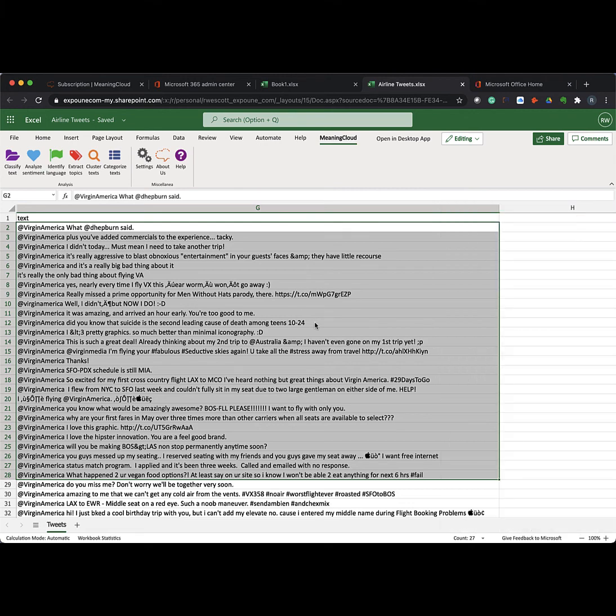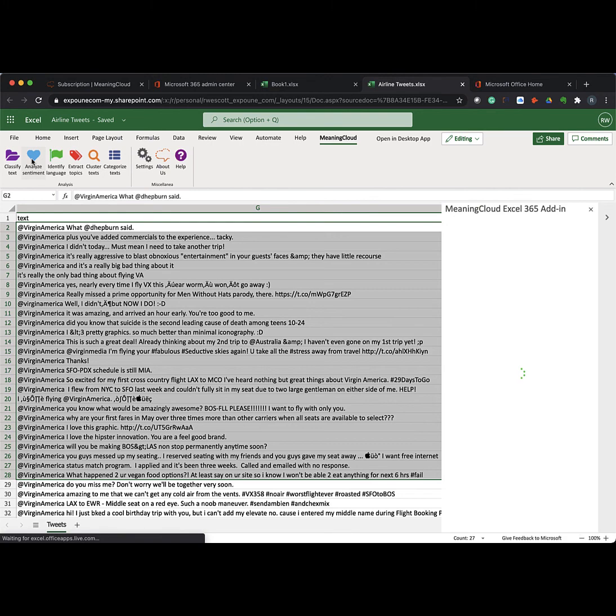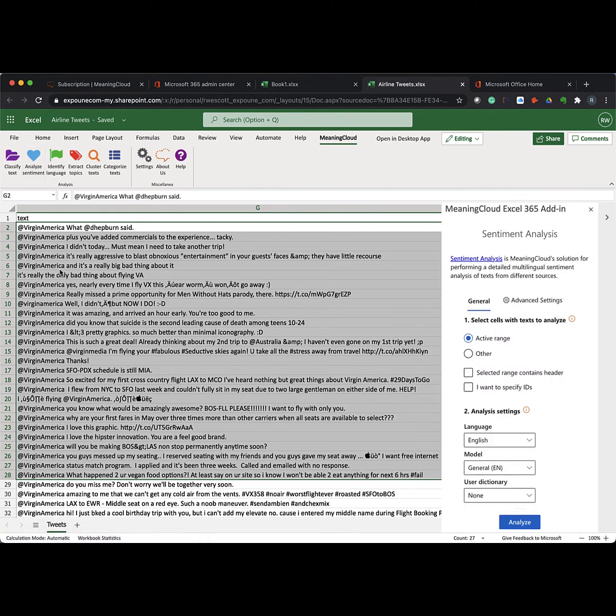But for demo purposes, I am going to just really quickly do some sentiment analysis. So I'm just selecting a very small amount of these tweets for Virgin America. I'm going to choose the active range, so that's the ones that I have selected. I'm not going to worry about headers or IDs.